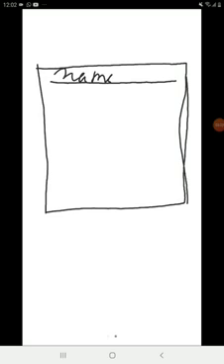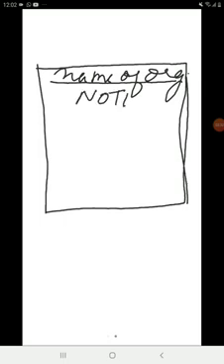Then the word notice is written here. You have to actually write the word notice. Then you have to write the date.